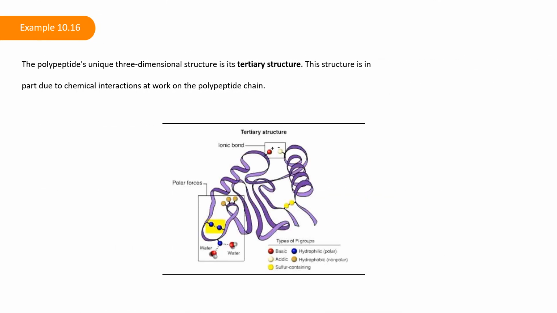The polypeptide's unique three-dimensional structure is its tertiary structure. This structure is in part due to chemical interactions at work on the polypeptide chain. Primarily, the interactions among R groups create the protein's complex three-dimensional tertiary structure. The nature of the R groups in the amino acids involved can counteract forming the hydrogen bonds we described for standard secondary structures. For example, R groups with like charges repel each other, and those with unlike charges are attracted to each other, ionic bonds.